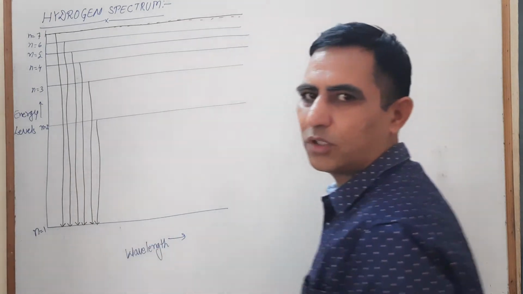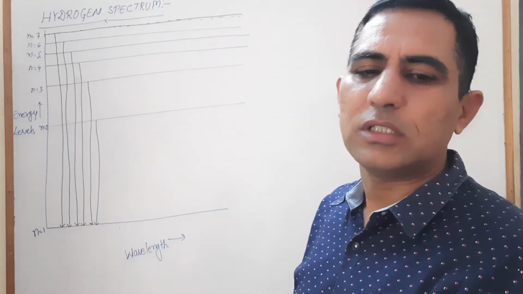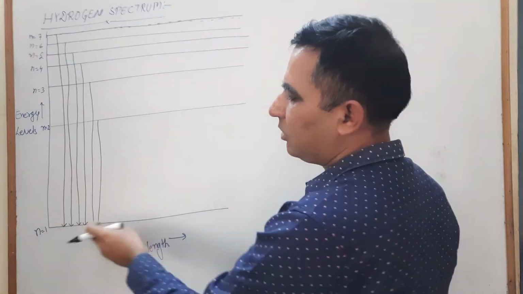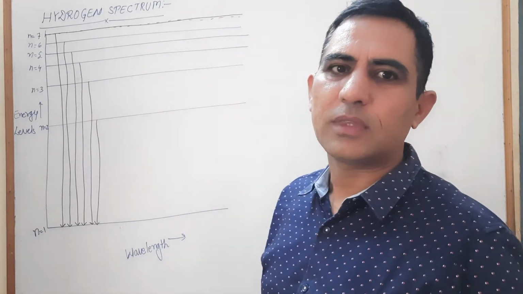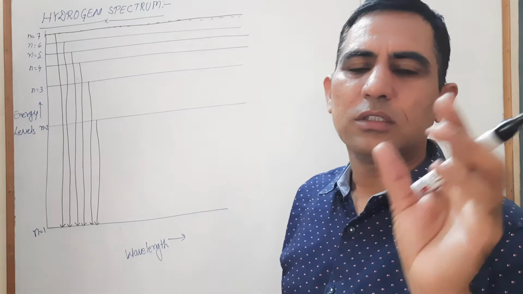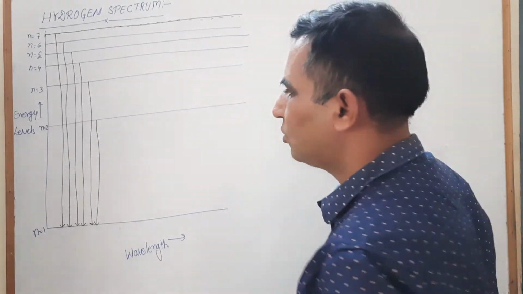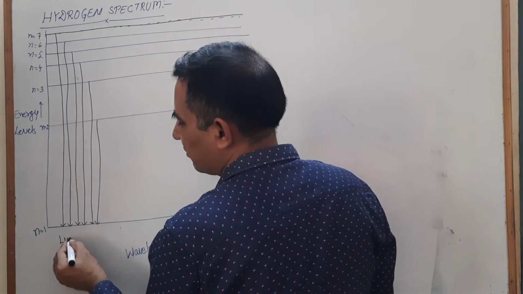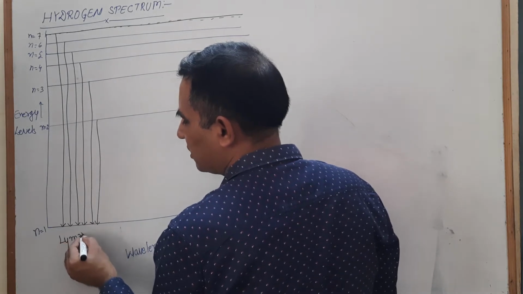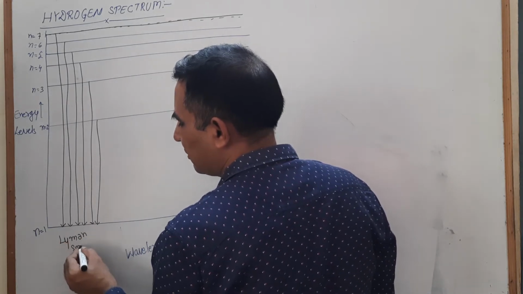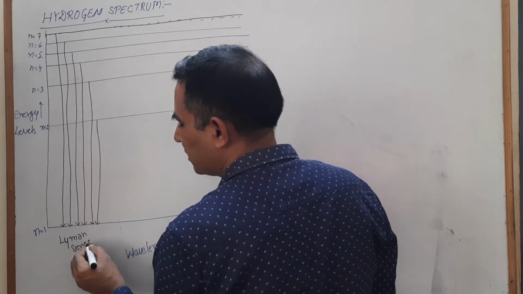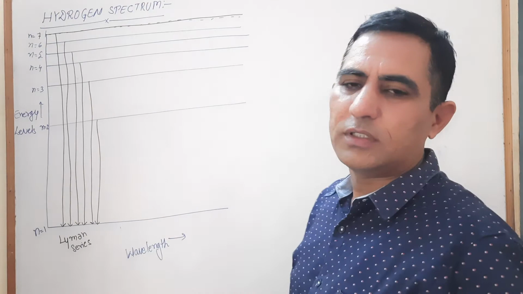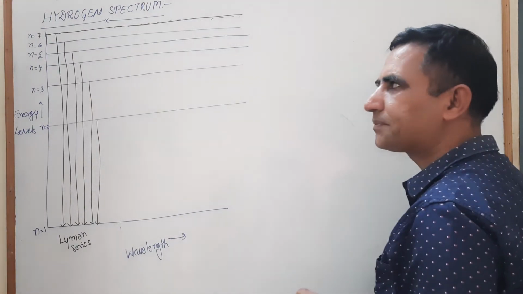No matter from which energy level the electron starts to jump, what matters is that the electron finally occupies the ground state. In this process, the group of spectrum lines we obtain is known as the Lyman series. This is known as the Lyman series of spectrum lines.